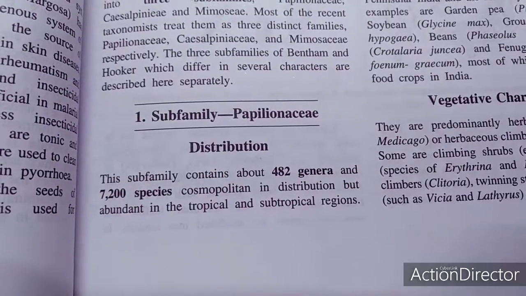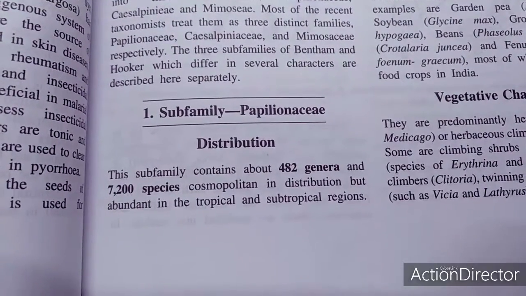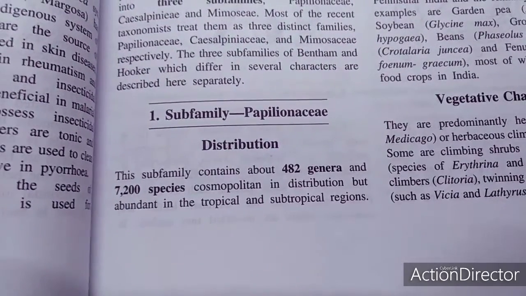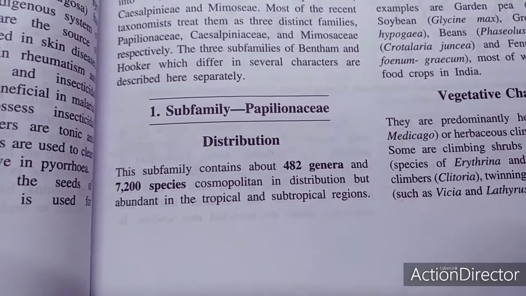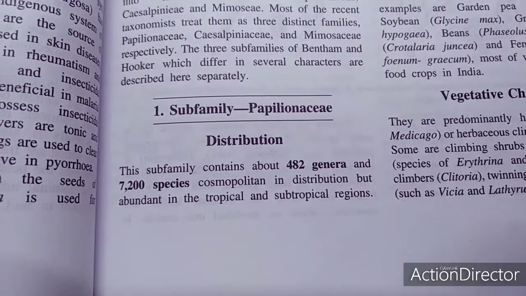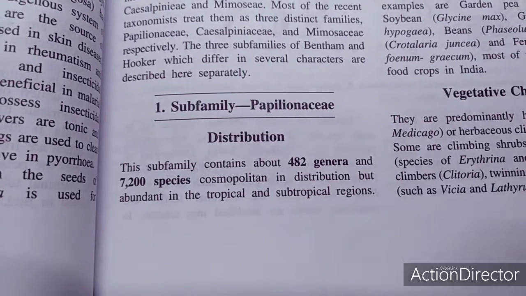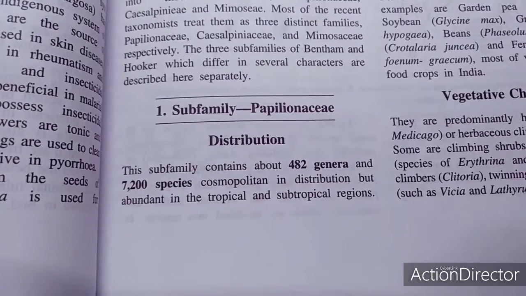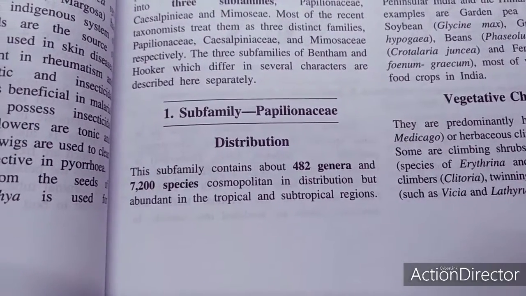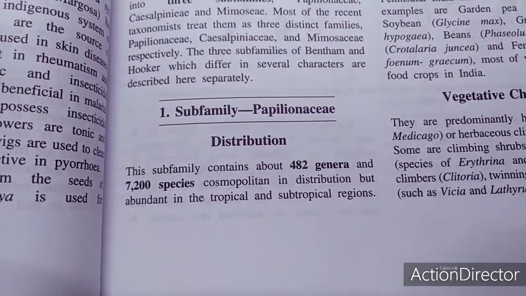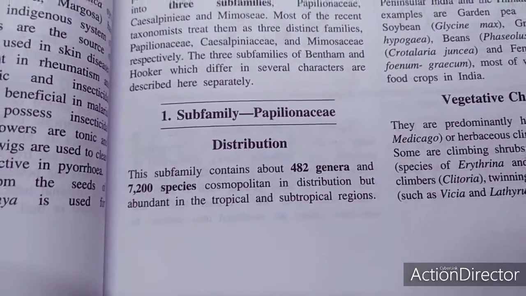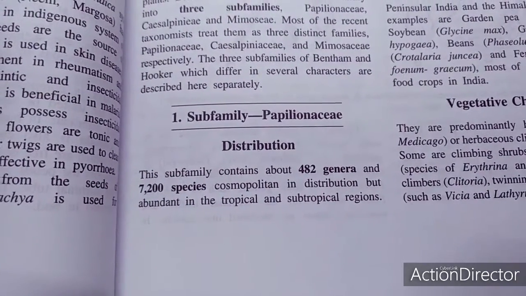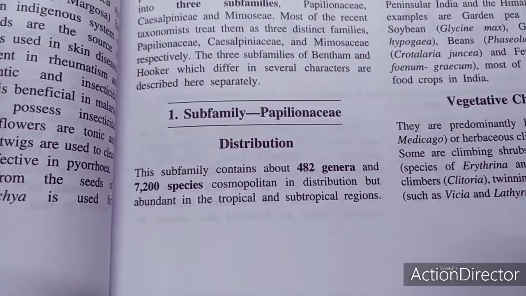The corolla arrangement is very different in this case, and it is very unique. The corolla is papilionaceous. Papilionaceous means butterfly-like. The corolla possesses one posterior biggest petal, which is known as the standard, two lateral wings, and two innermost, smallest petals, which are called the keel. So this is a very characteristic one. The corolla is papilionaceous, which is known as the vexillum, also known as butterfly-like.